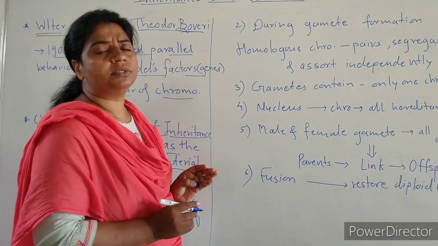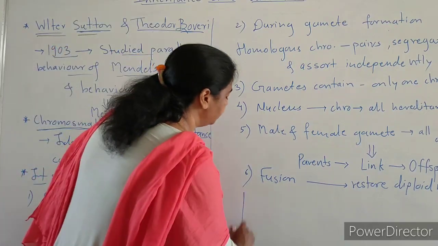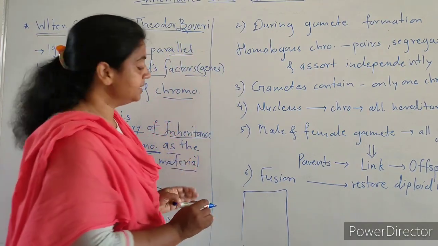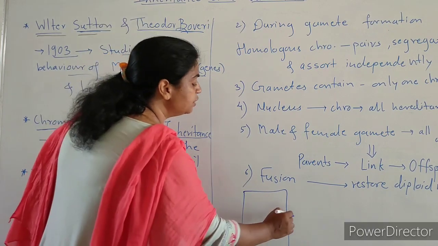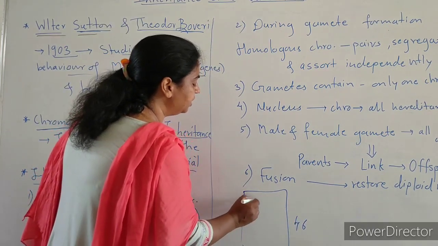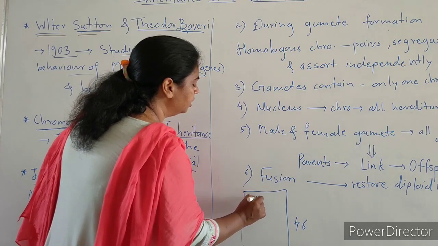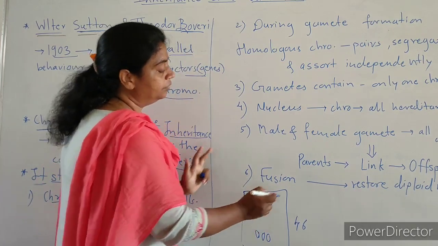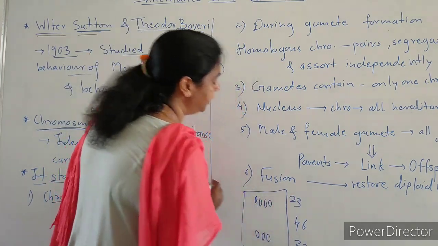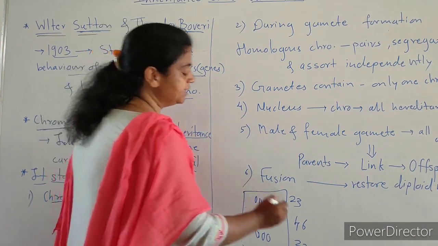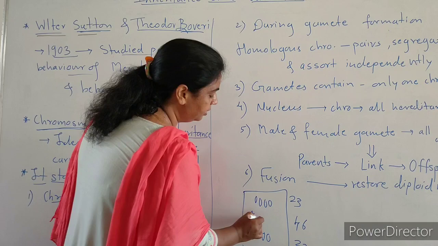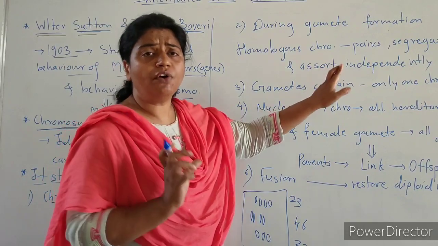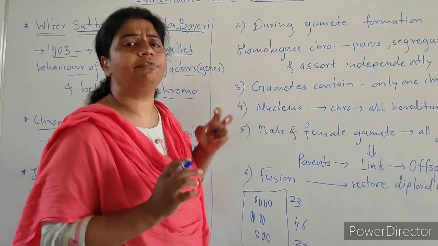Means these chromosomes at the time of meiosis cell division you studied in 11th standard. Meiosis is nothing but the reduction division. When there are 46 chromosomes, in this division 23 go in one gamete and 23 in the other gamete. Means 23 chromosomes are divided. At the time of meiosis, these chromosomes 1 number, 2 number form the pair, and not only form the pair, they separate, they segregate from each other.